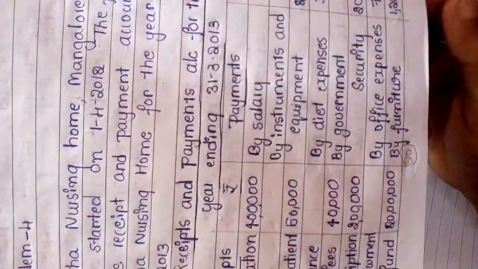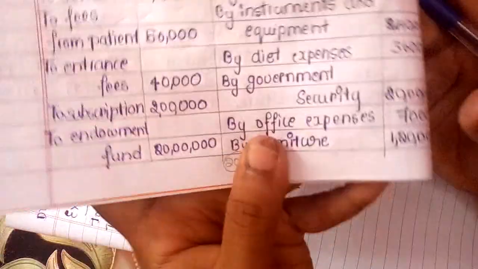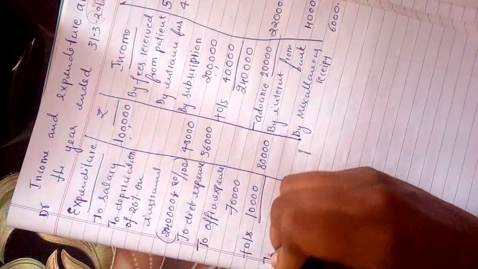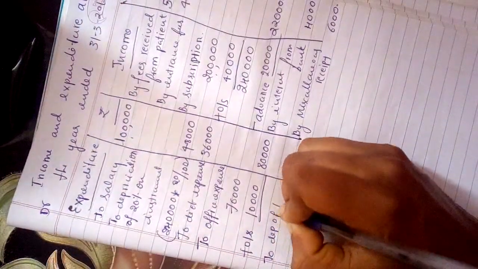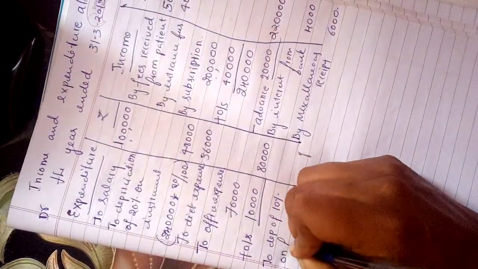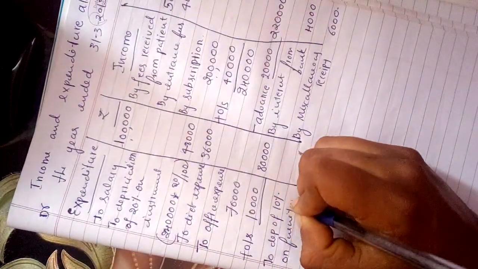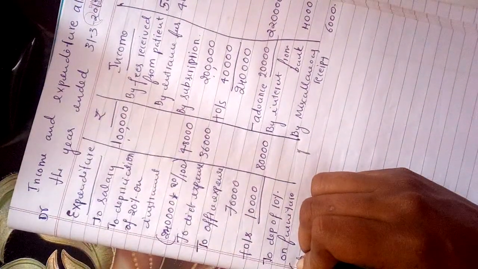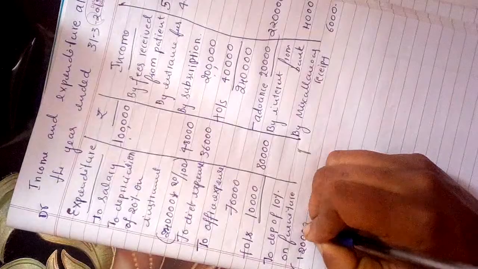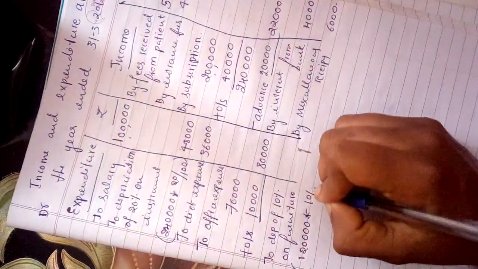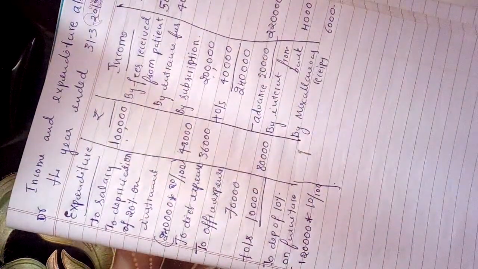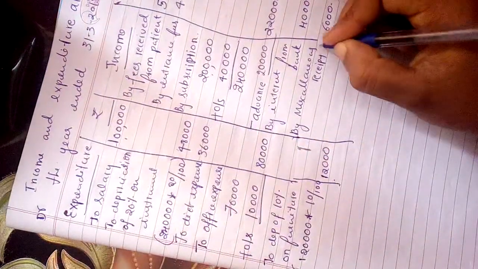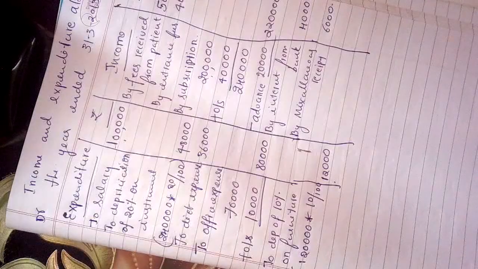Then the next item is furniture, and they have given the adjustment related to furniture, that is 10% needs to be reduced. So write down depreciation of 10% on furniture. Write down how you calculated that particular amount. The amount of furniture is 1,20,000, and upon that 10%, what is the value? 12,000, right? 12,000. So now we have charged depreciation.